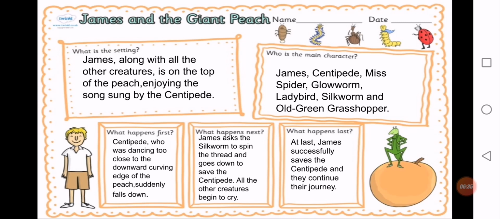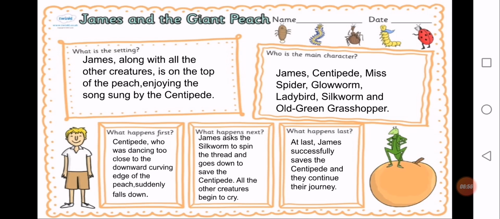All the other creatures begin to cry because they thought that James won't be able to save him, and they were also worried about James. They don't want to lose James. And at the end of this chapter, James successfully saves the centipede, and they continue their journey.